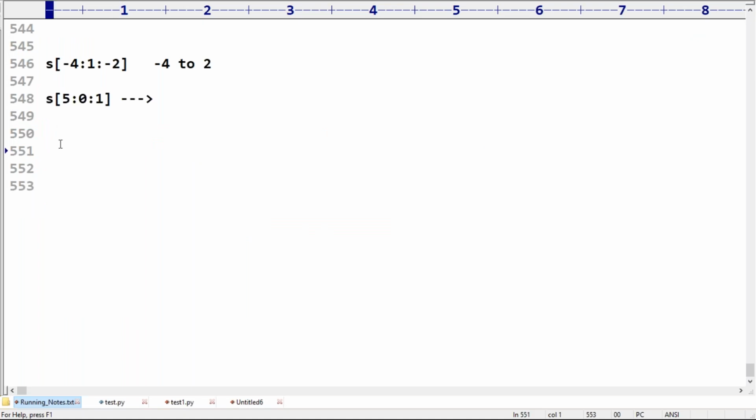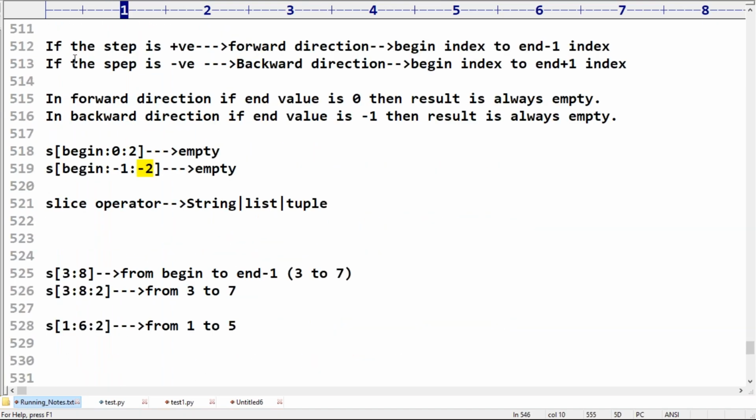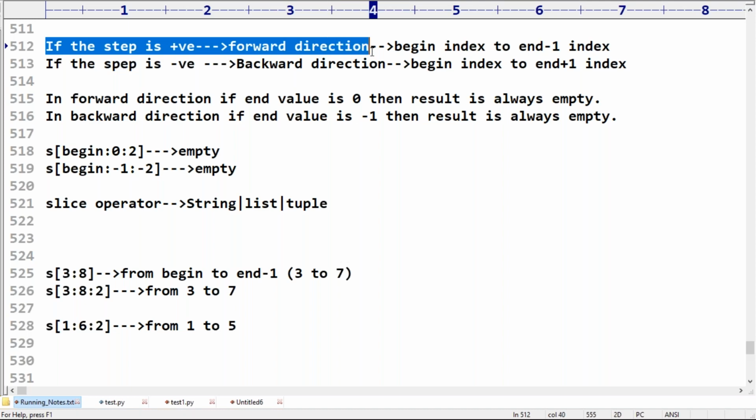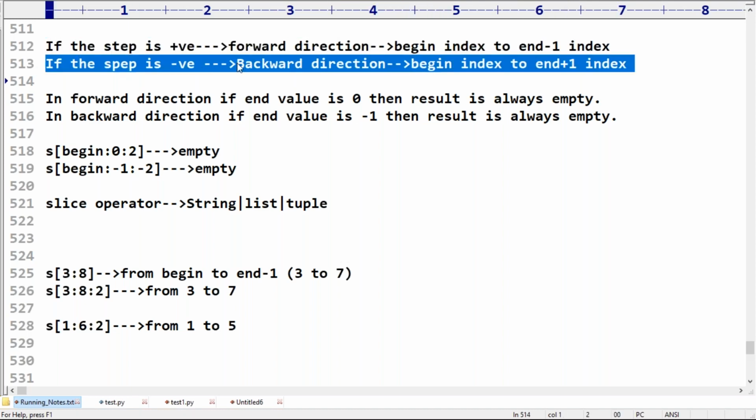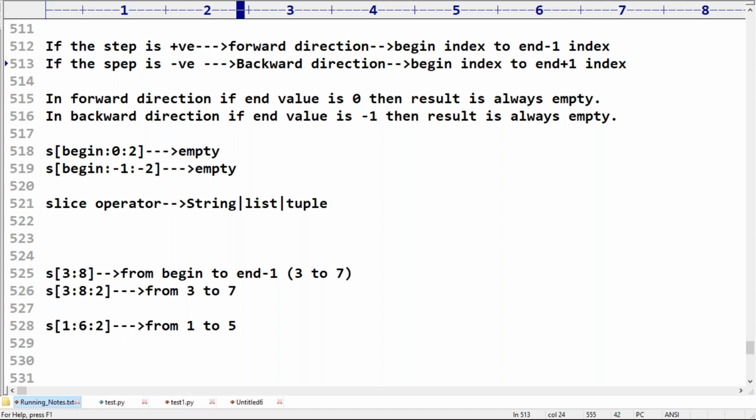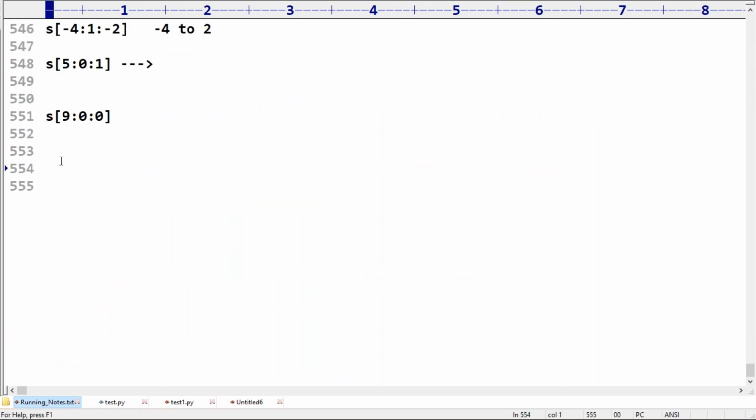Next, if I take s[9:0:0], what will happen? What is the answer? We are going to get an error, because step value can never be 0. Forward or backward direction always depends on the step value. If the step is positive, forward direction, we consider begin to n-1. If the step is negative, backward direction, we consider begin to n+1. Please take a bit special care.